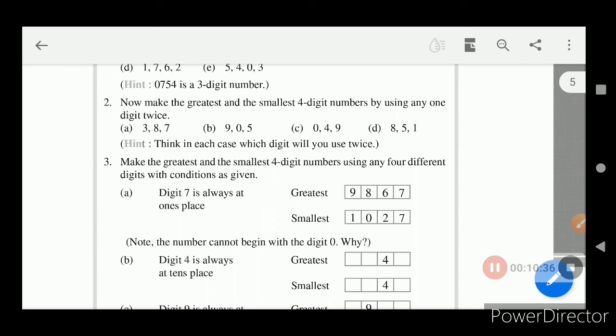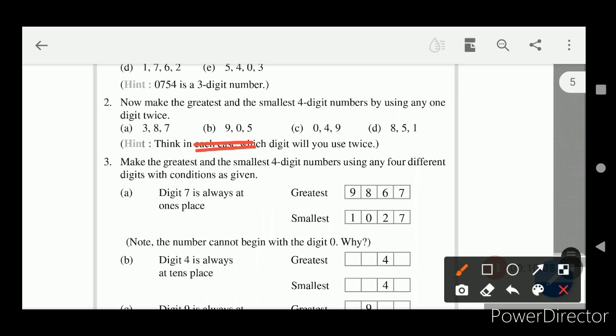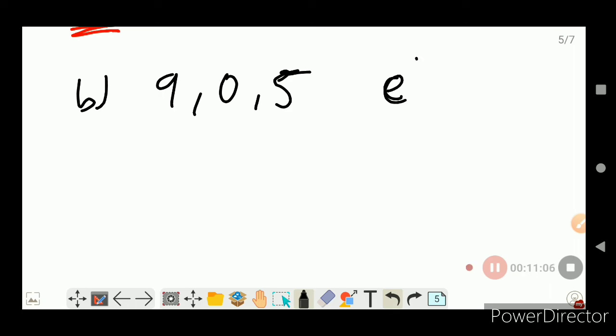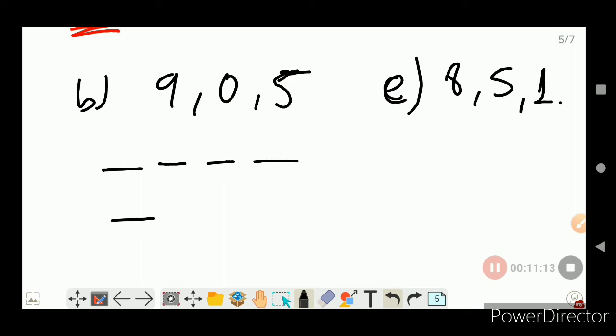See this example, 905 and 851. Let us see both the examples. So we have 905 and 851. We have two examples. So we have to make a 4-digit number that is greatest and a 4-digit number which is smallest.